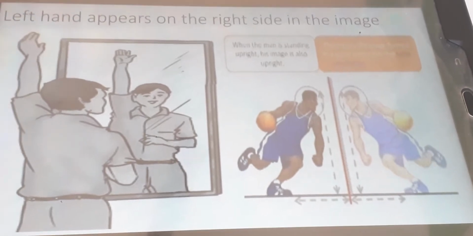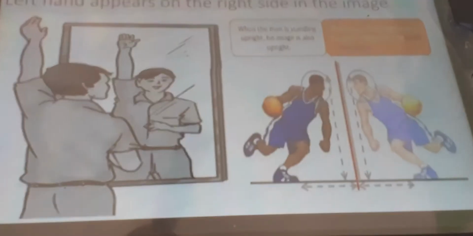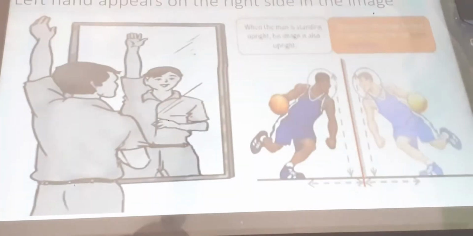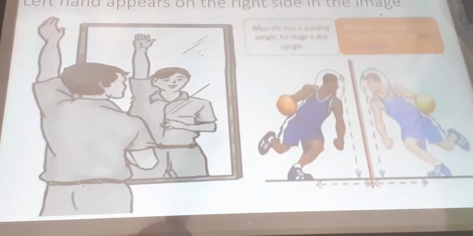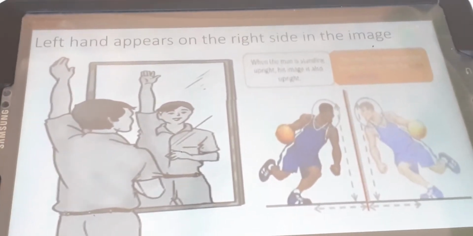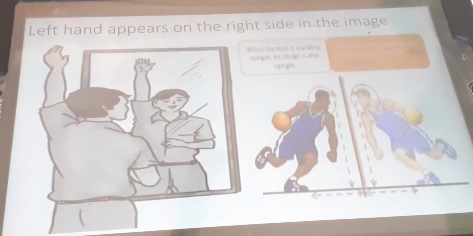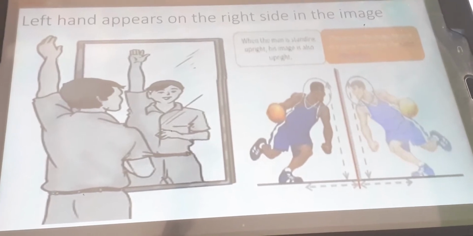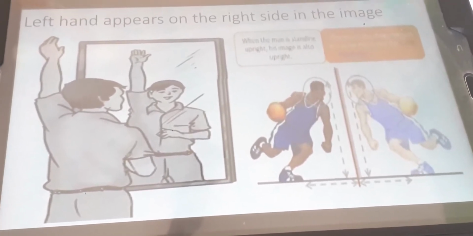Left appears as right and right appears as left. That is called lateral inversion. What is the fifth one? Very important: the image formed by a plane mirror cannot be obtained on a screen. So from that, what do you understand? That is a virtual image. These five are the characteristic features of plane mirror images.